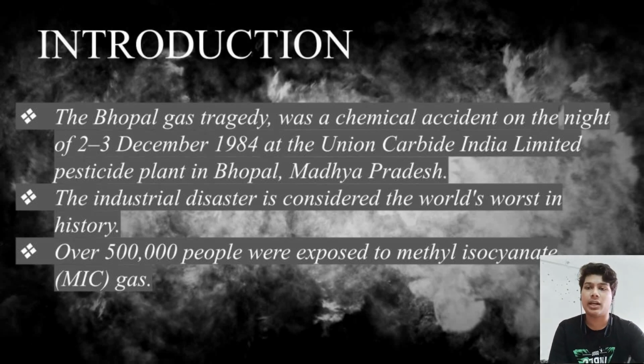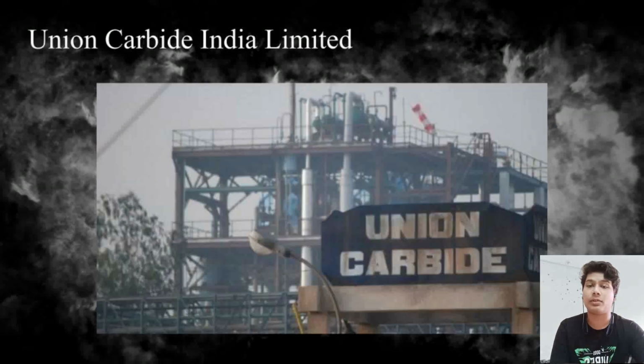The Bhopal gas tragedy was a chemical accident on the night of 2nd and 3rd December 1984 at Union Carbide India Limited pesticide plant in Bhopal, Madhya Pradesh. The industrial disaster is considered the world's worst in history. Over 500,000 people were exposed to methyl isocyanate (MIC) gas. This gas is responsible for taking the lives of more than 15,000 and injuring almost half a million people.